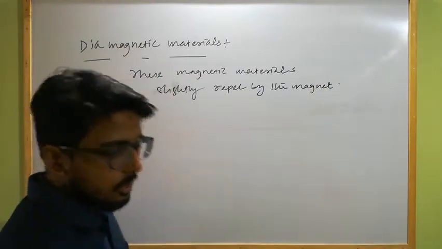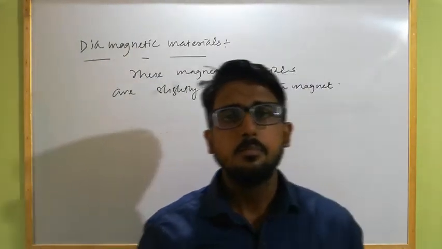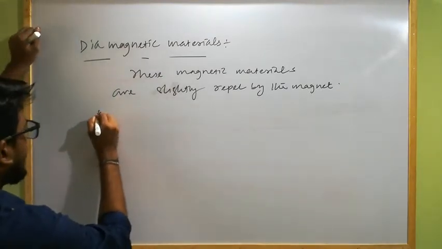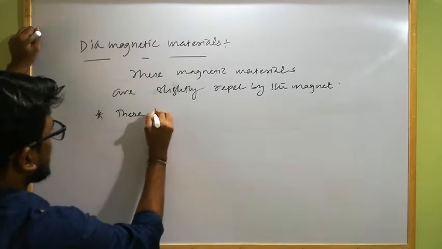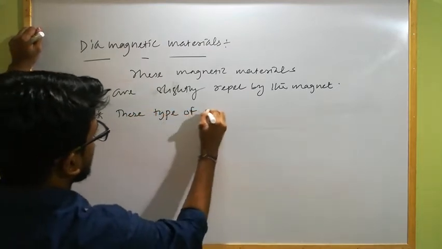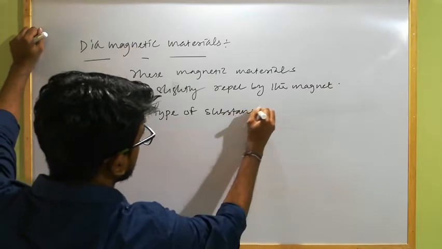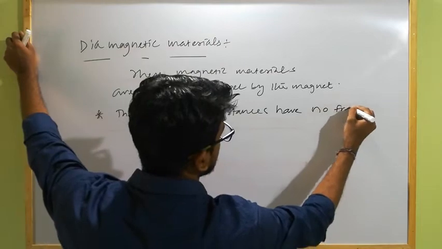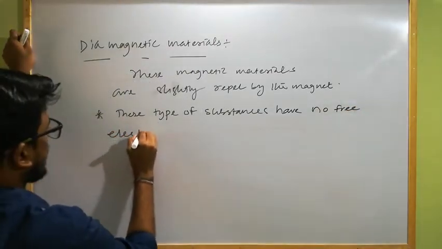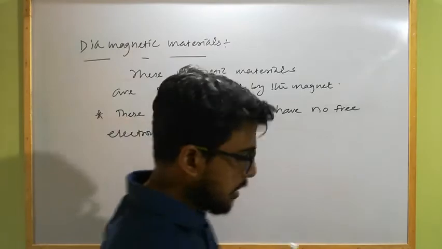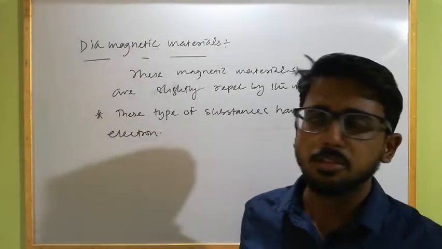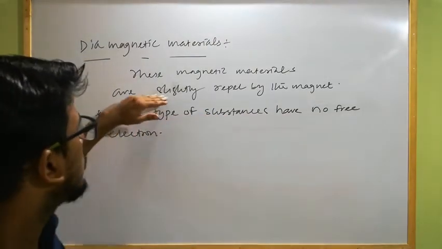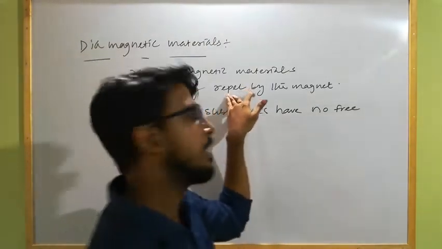The magnetic materials which are slightly repelled by the magnet are known as diamagnetic materials, and especially these types of substances have no free electrons. As we know, some atoms or metals have free electrons, but diamagnetic substances have no free electrons.